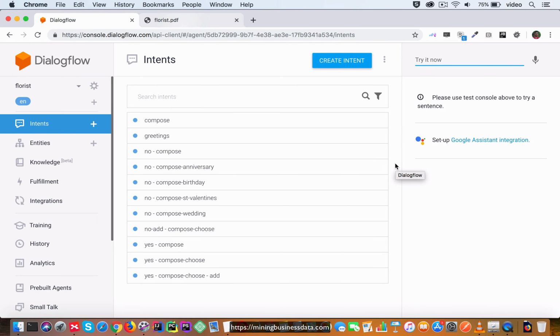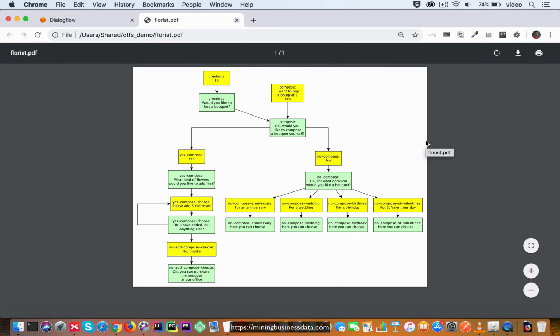Okay, so let's take a look at an example flow. What I'll do is come back to this flow chart here, and the flow I'm going to go through is going to be the user is going to come and say, I want to buy a bouquet, and the bot comes with, okay, would you like to compose a bouquet yourself?